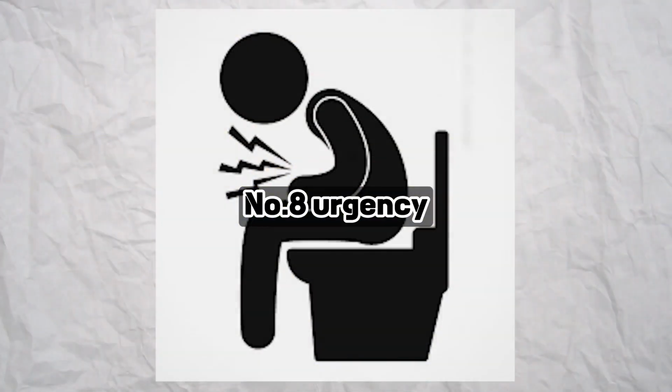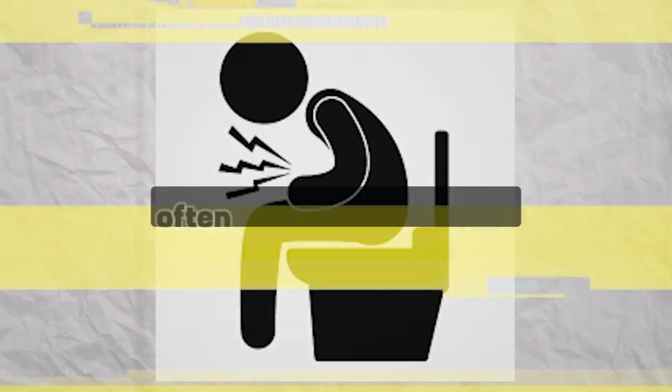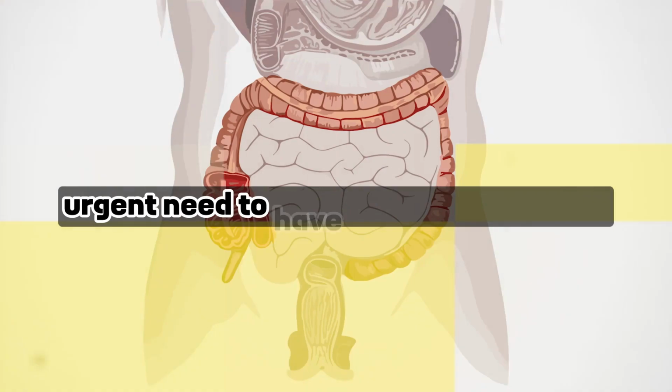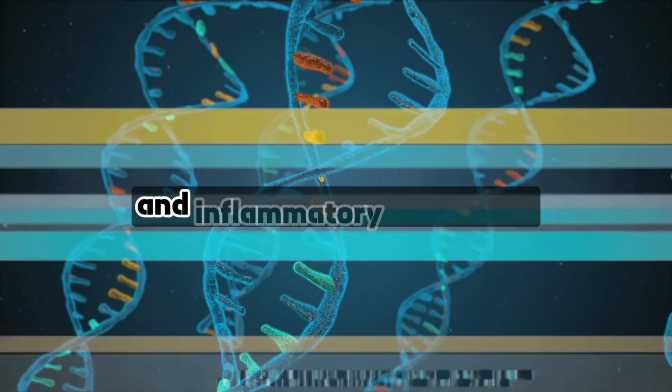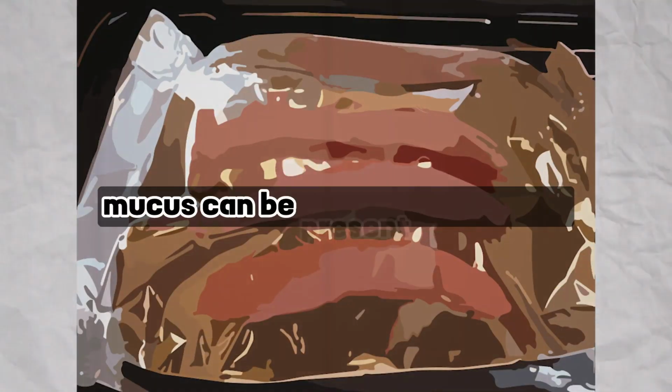Number 8, urgency. Individuals with diarrhea often have a frequent and urgent need to have a bowel movement. Number 9, mucus in stool. Sometimes, especially in certain infections and inflammatory conditions, mucus can be present in the stool.